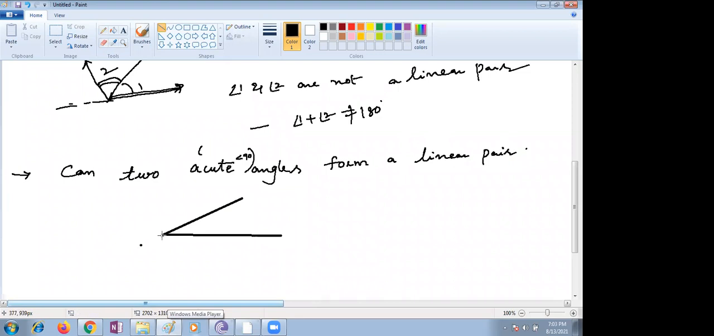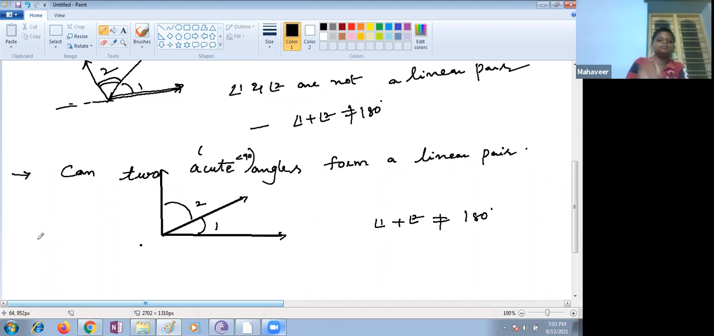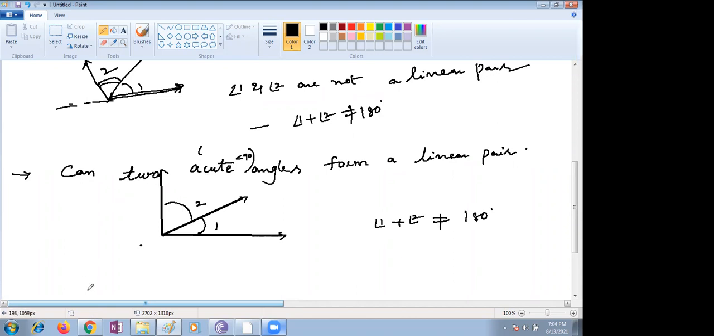Now one more acute angle I'm joining to this. Is this a linear pair? No, ma'am. You just see, this is one acute angle and this is another acute angle. If I join these two acute angles, the sum is not equal to 180. So two acute angles cannot form a linear pair. Ma'am, it's less than 90. False, children. It's false. Next, can two obtuse angles form a linear pair?